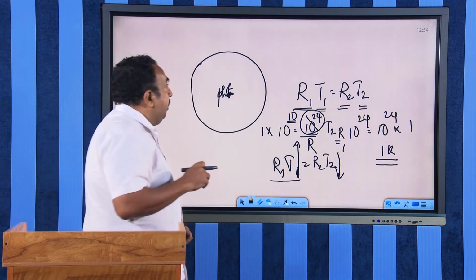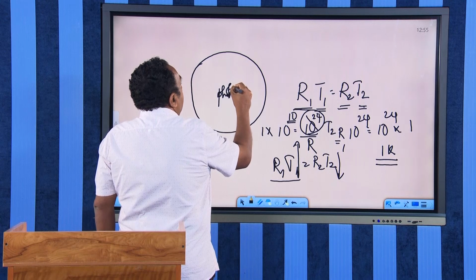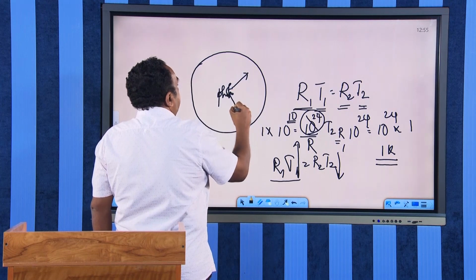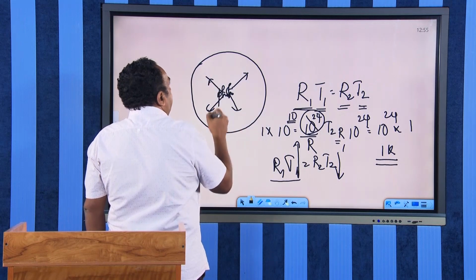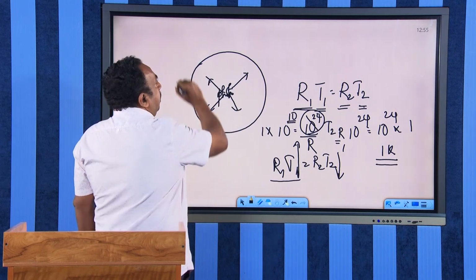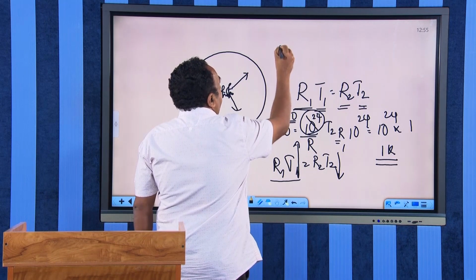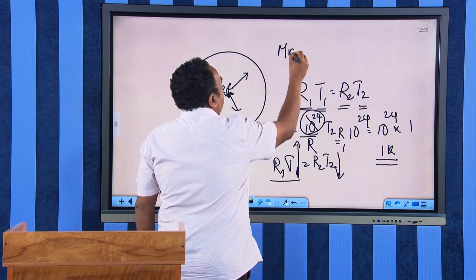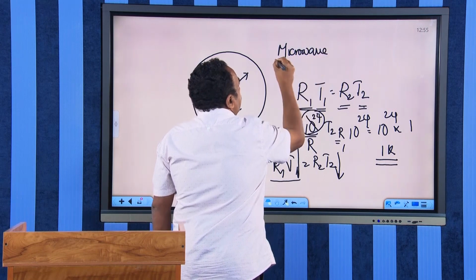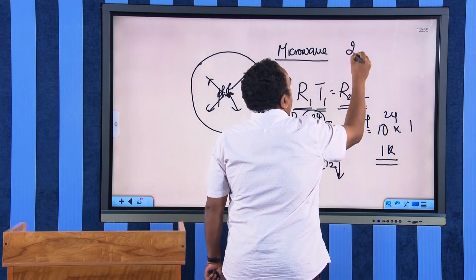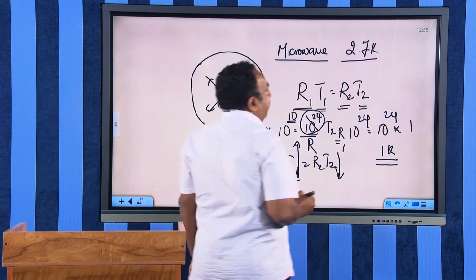People started exploring the whole universe by using different types of detectors. They scanned all over the universe. They found that the whole universe is filled with a kind of microwave radiation, and these microwave radiations have a temperature nearly equal to 2.7 Kelvin.